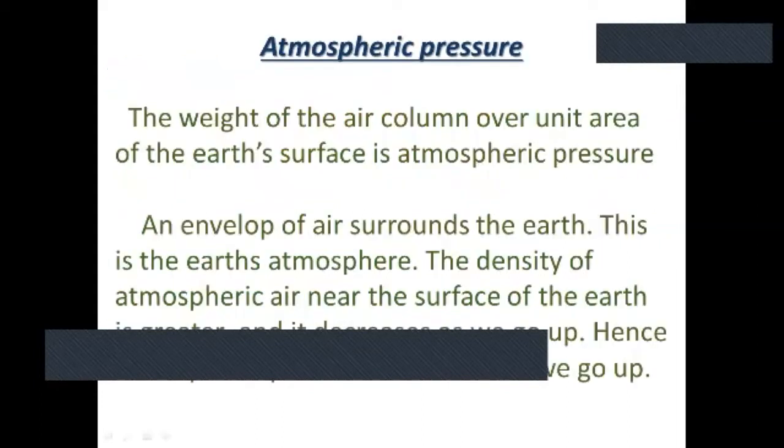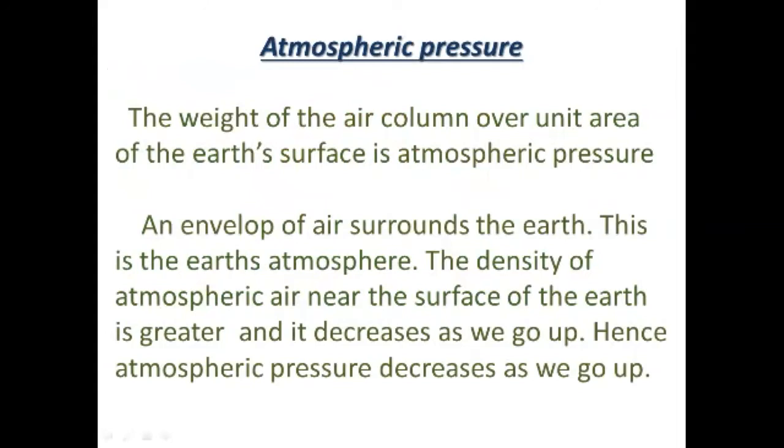Atmospheric pressure: the weight of the air column over unit area of the Earth's surface is atmospheric pressure. An envelope of air surrounds the Earth. This is the Earth's atmosphere. The density of atmospheric air near the surface of the Earth is greater, and it decreases as we go up. Hence, atmospheric pressure decreases as we go up.